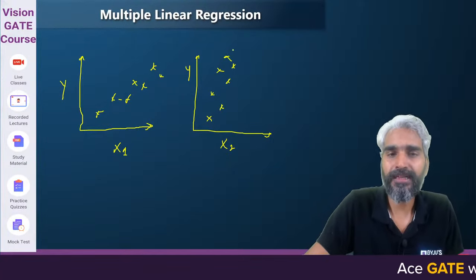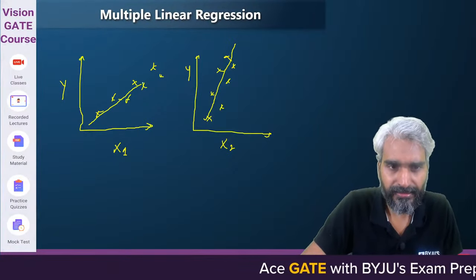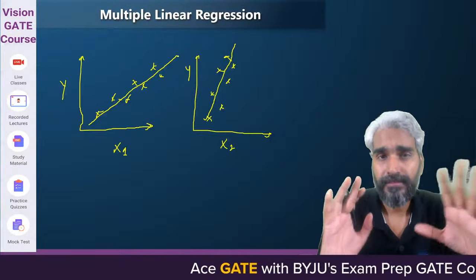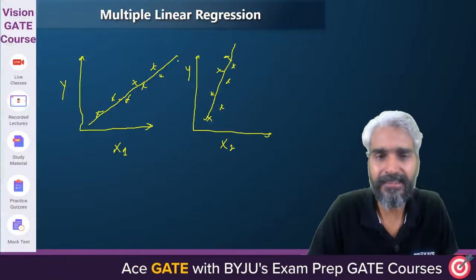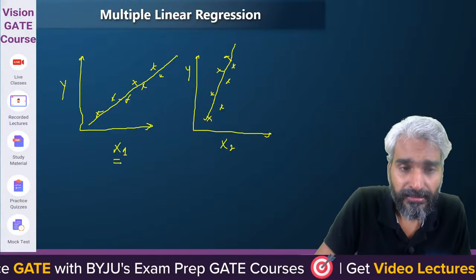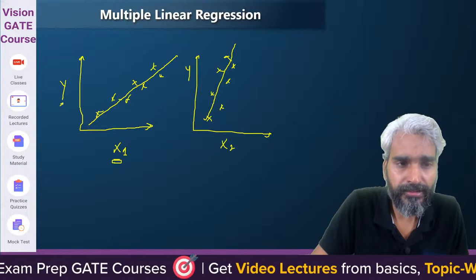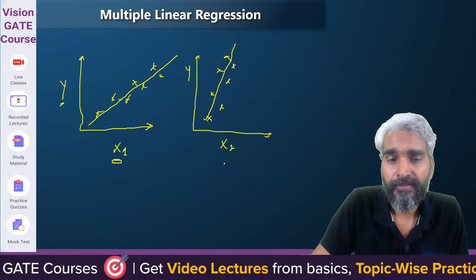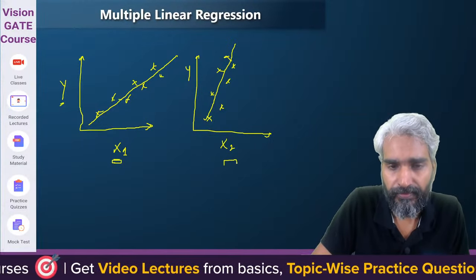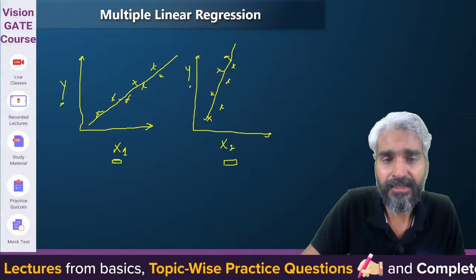So what does it mean? Linear means if I can actually draw something like this, right? You can actually understand one concept, that when we change the value of x1 by 1 unit, then the change in value of y will be different. When we change x2 by 1 unit, then the change in y will be different.